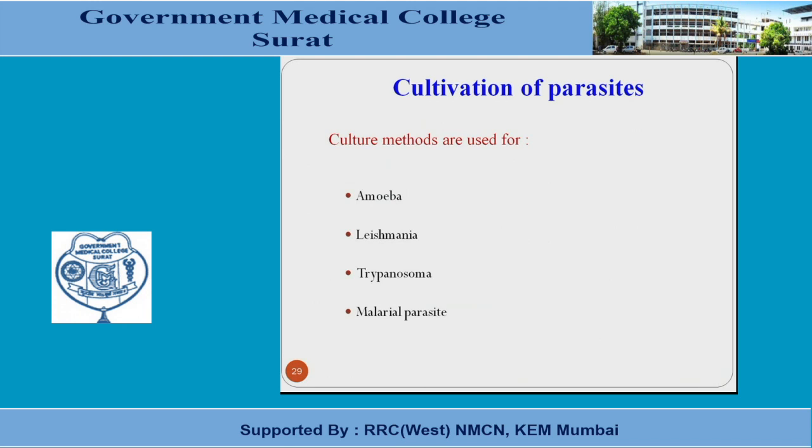Now, the cultivation of parasites. The cultivation method is useful for amoeba, leishmaniasis, trypanosoma, and the malaria parasite. As I have already discussed, cultivation is possible on axenic, monoxenic, and polyxenic types of culture media.